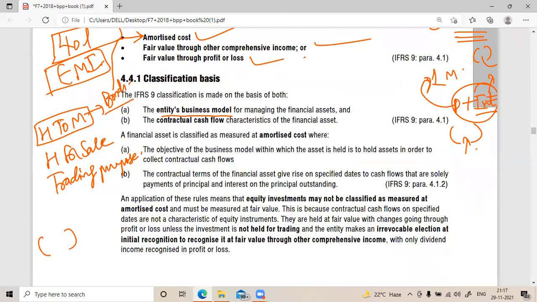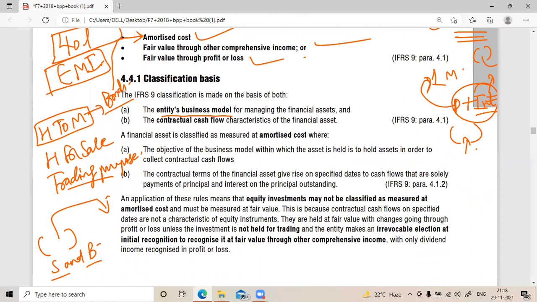That means we are speaking about stocks and bonds. We can hold a stock for 5 years and then sell. We can hold a bond for 5 years or 3 years or 2 years and then sell. Trading purpose is solely for trading. That means you are buying and selling it. In case of held for sale, if you are holding it for 5 years,